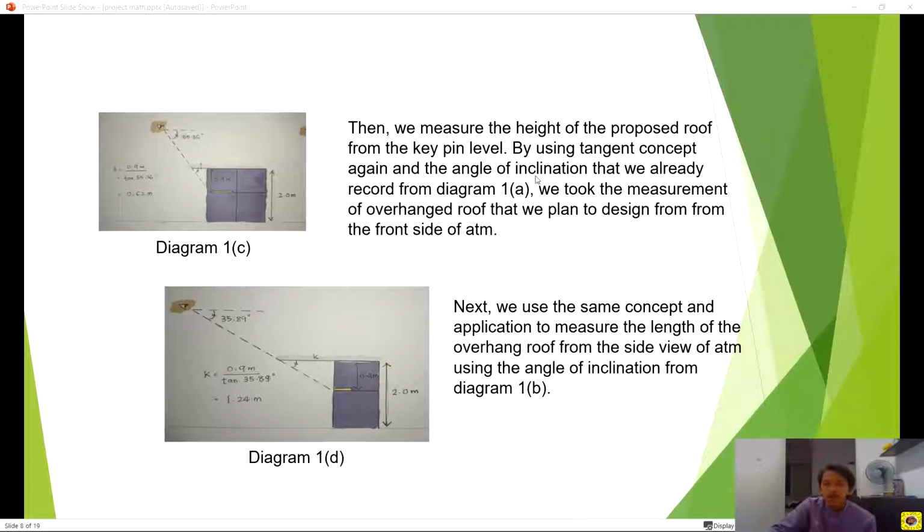and the angle of inclination that we already got from diagram 1a, we took the measurement of the overhang roof that we plan to design from the front side of the ATM. Next, we use the same concept and application to measure the length of the overhang roof from the side view of the ATM using the angle of inclination from diagram 1b.